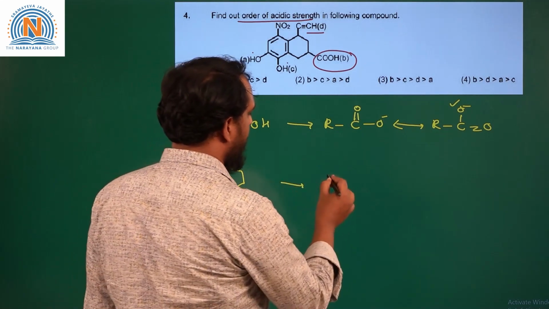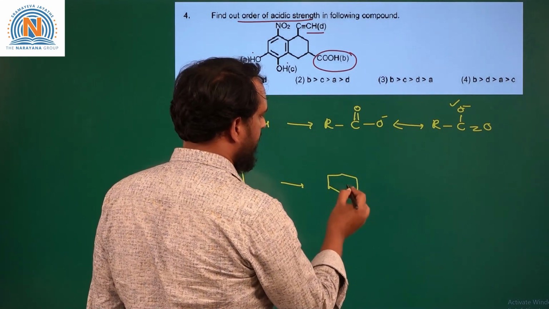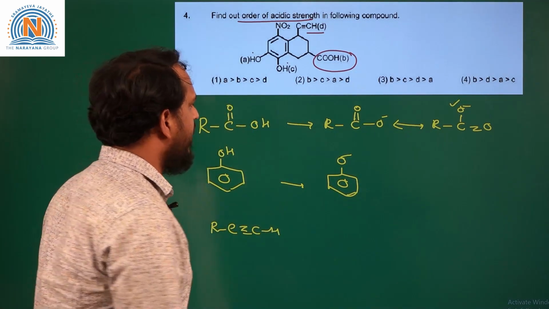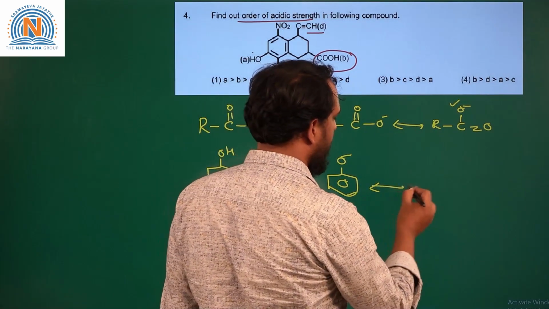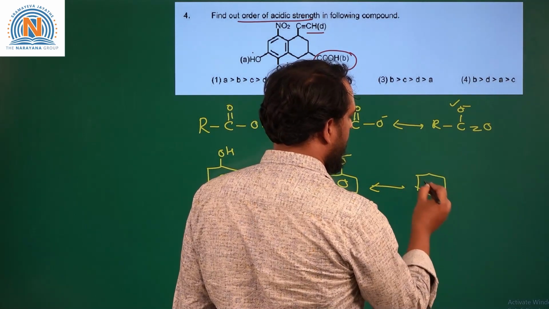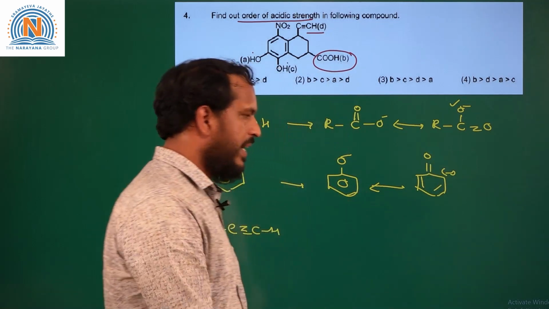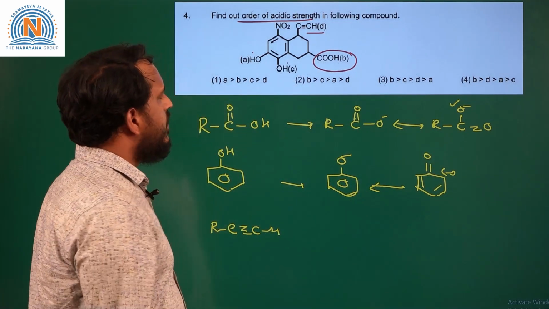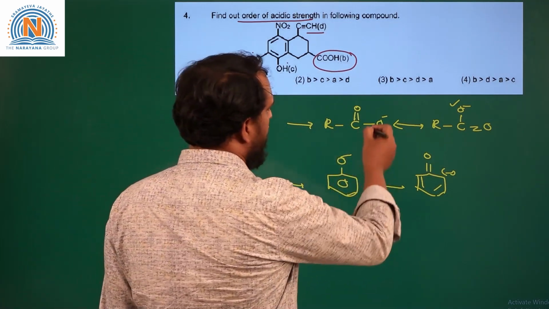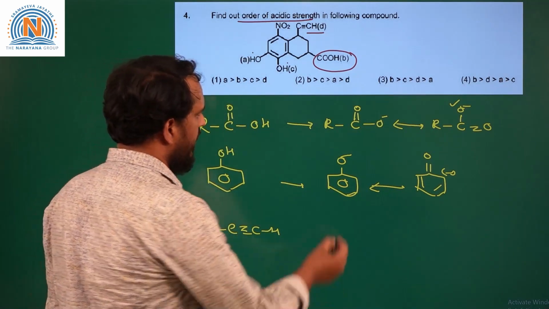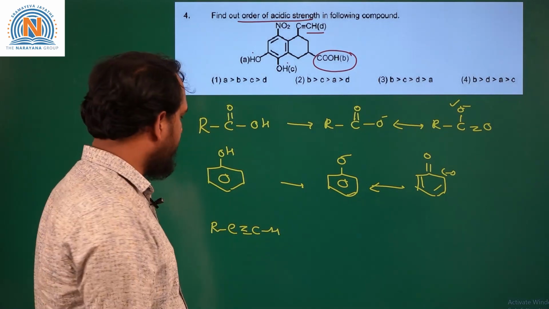Whereas if we take phenol, on losing H plus ion it will produce the phenoxide ion. If you write the resonating structures of the phenoxide ion, we will get the negative charge on the carbon, like this, C minus. As phenoxide is less stable than carboxylate, carboxylic acid is more acidic compared to phenol.